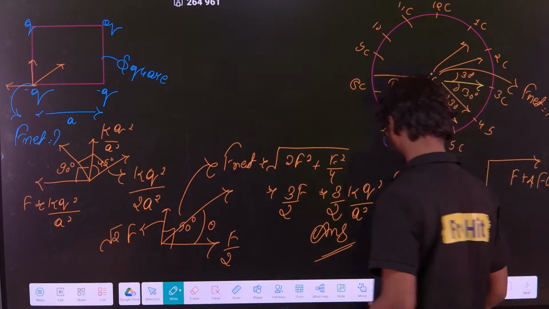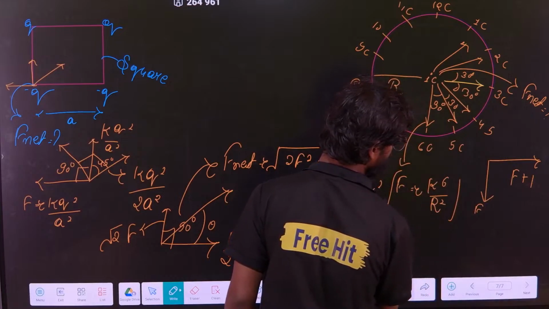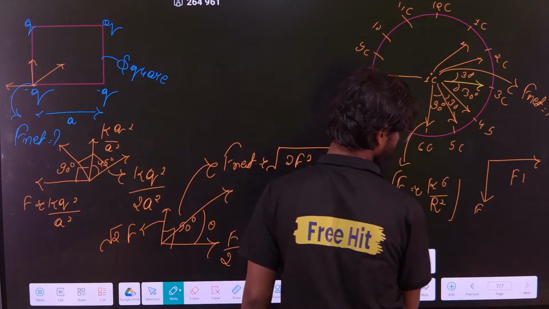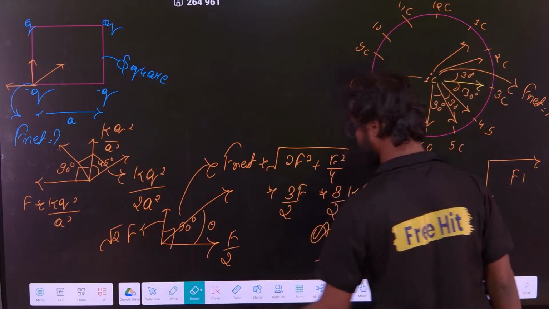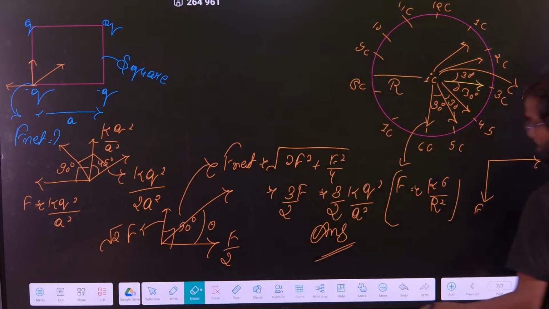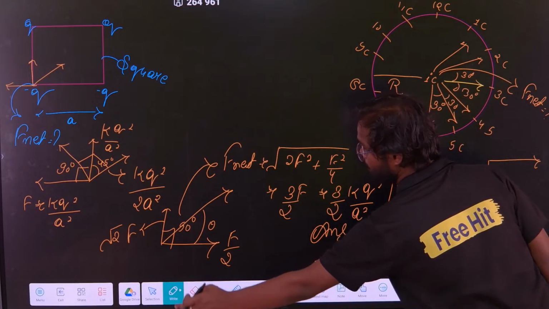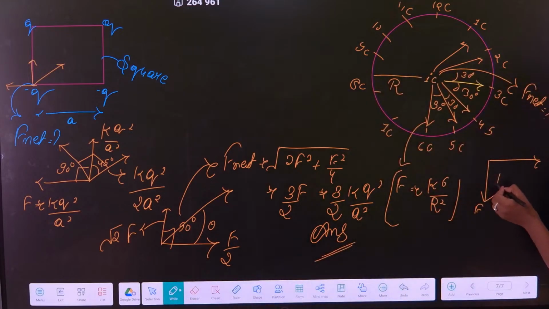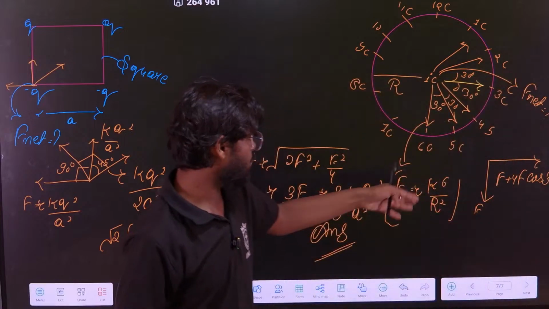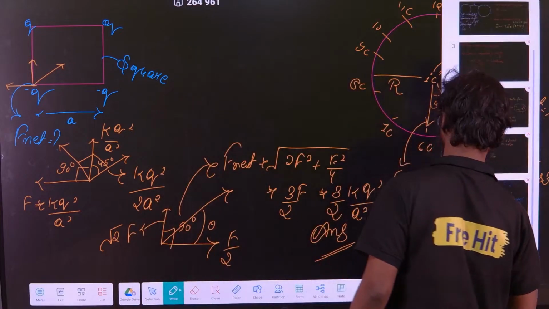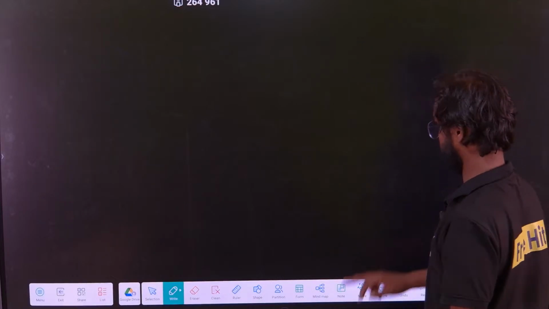Let me write properly, it's not coming properly. A plus 4F cos 30 degree, clear? So this is our net force. Now you just put the value, you will get the answer.